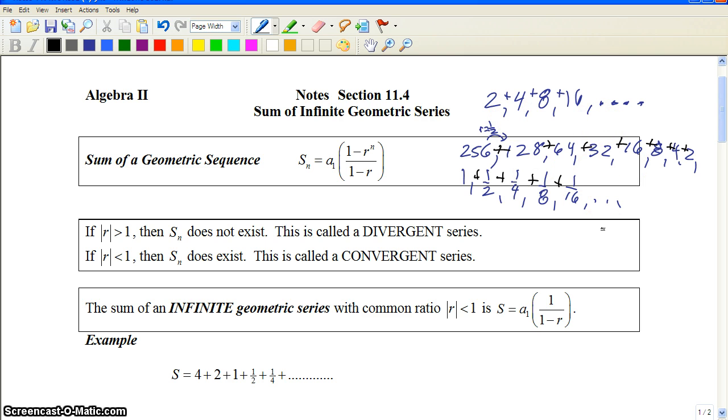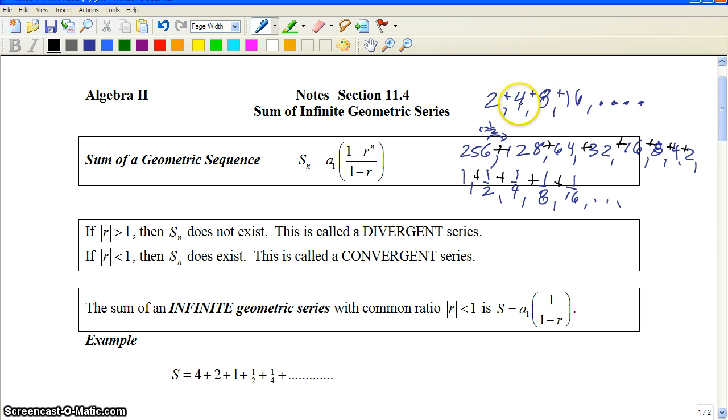If that common ratio is like 2, when the absolute value is greater than 1, it's going to keep getting larger and growing each time. So when we add up all those figures, the sum is going to keep going. The first example is not going to have a value for the sum.